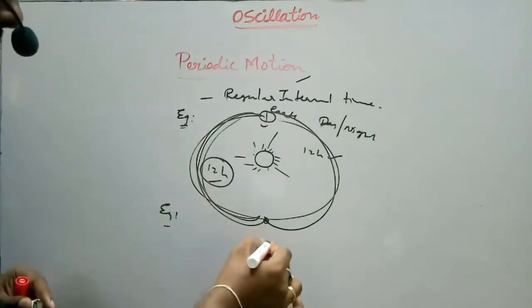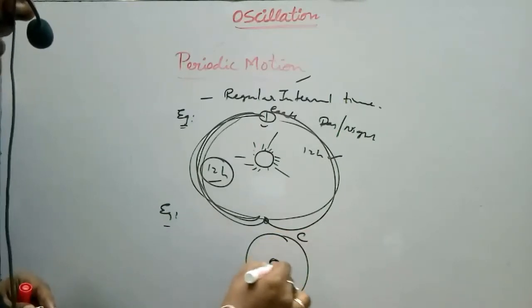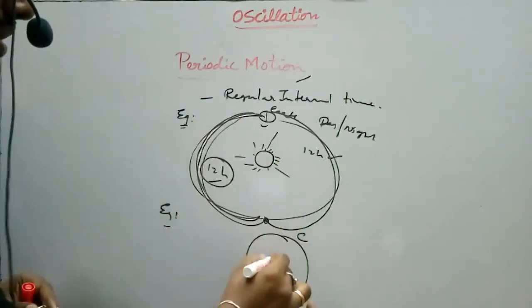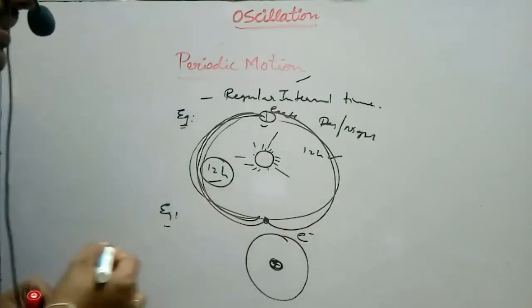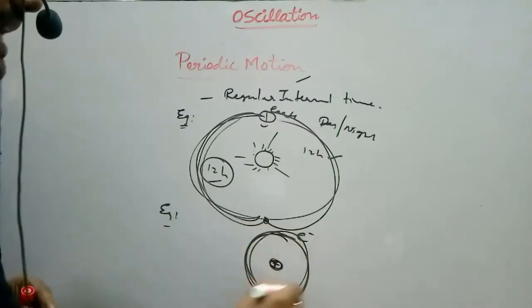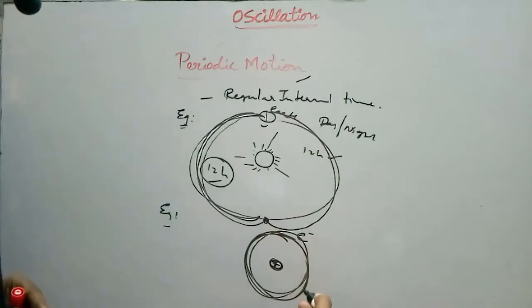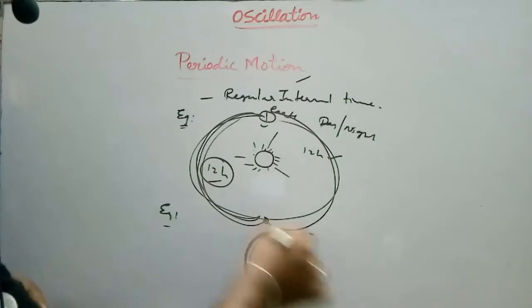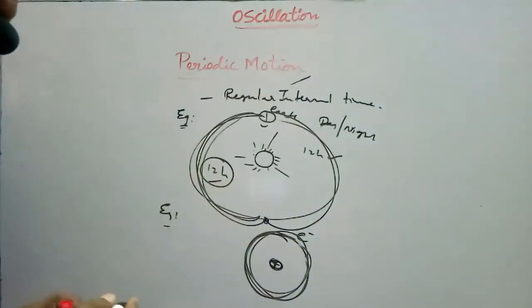Revolution of electrons around a nucleus. Let this be the nucleus, the positively charged central nucleus. This electron is negatively charged. This negatively charged electron always revolves around the nucleus. This motion is repeated in an equal interval of time, again repeated along the same path. So this one also belongs to periodic motion.